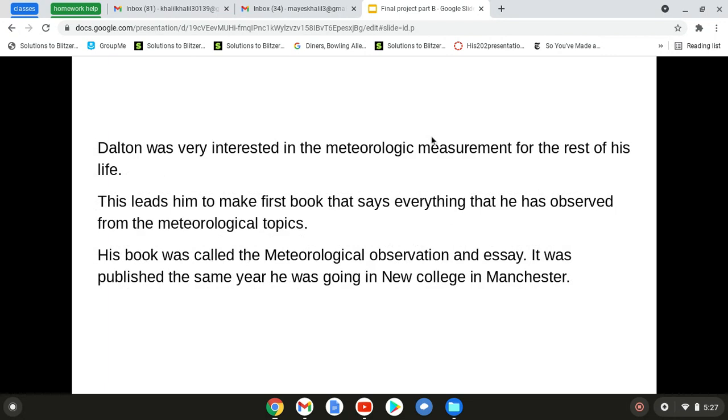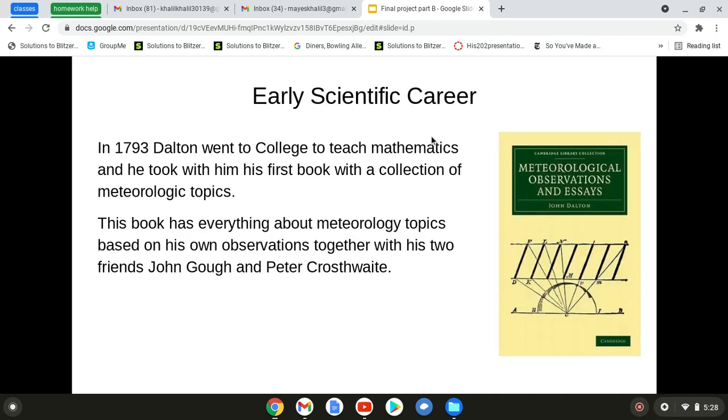This led him to his first book, in which he wrote everything he had observed on meteorological topics, which is all weather. His first book was called Meteorological Observations and Essays. It was published in the same year he was going to his new college in Manchester. His early scientific career was in 1793. He went to college and taught mathematics and took with him his first book with recollections of meteorological topics, based on all his own ideas.